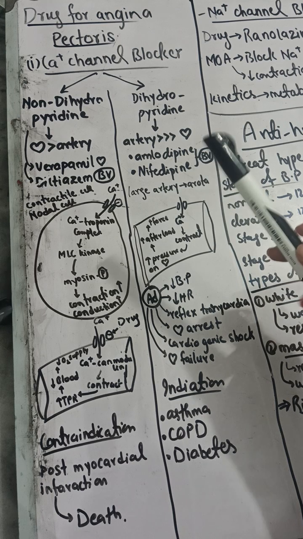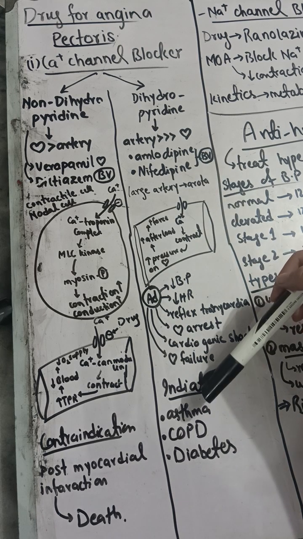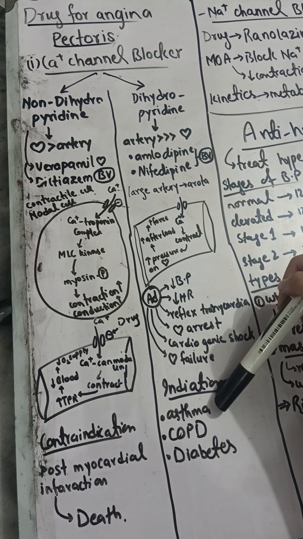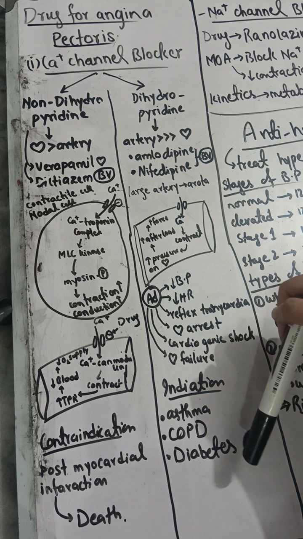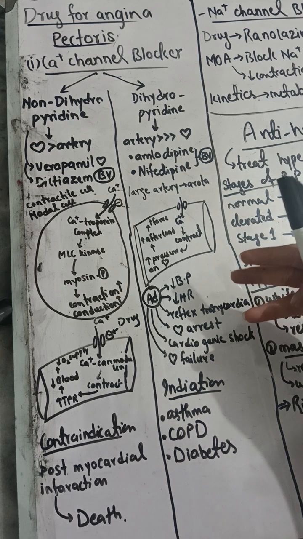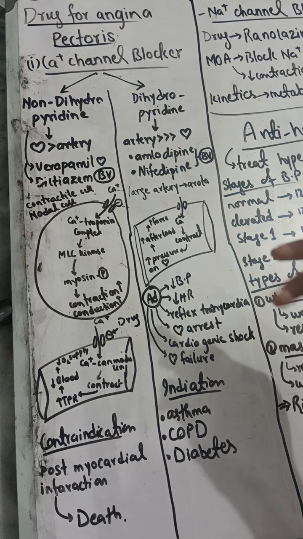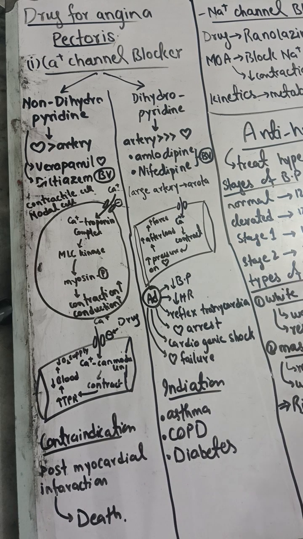Indication: we can give calcium channel blockers to a patient who has asthma with heart disease. We can give them to COPD patients and diabetics, but you may have to mention that we cannot give beta blockers to asthmatic patients, COPD patients and diabetics who also have heart disease. So this was all. Now the next drug classification is the sodium channel blockers.